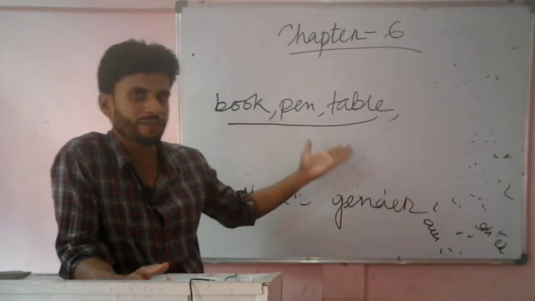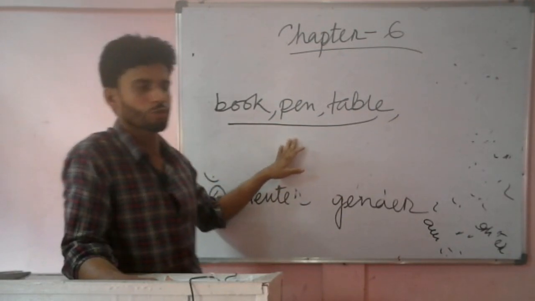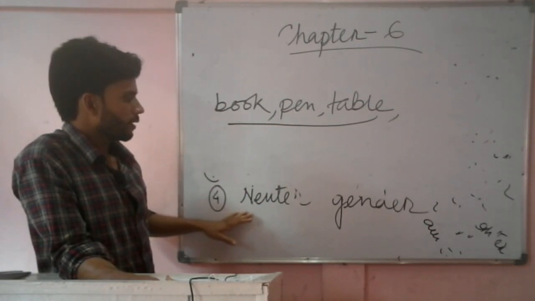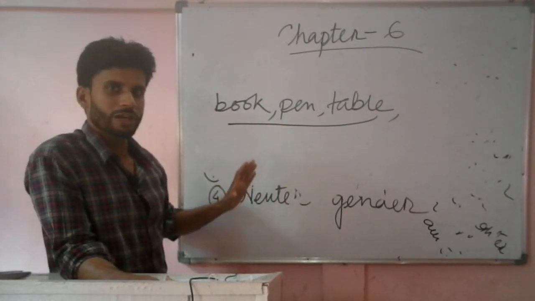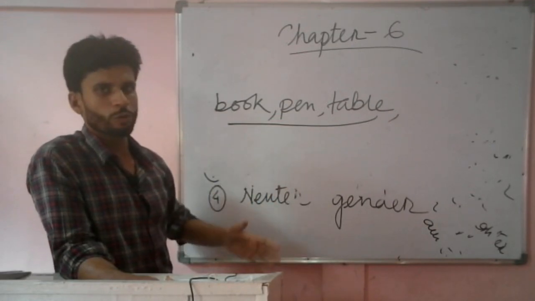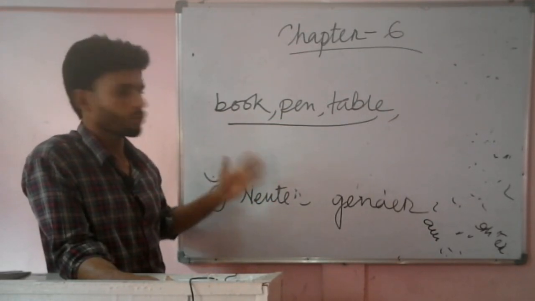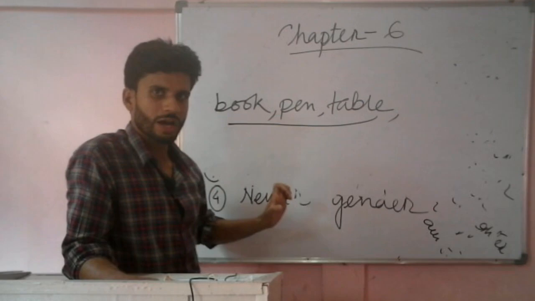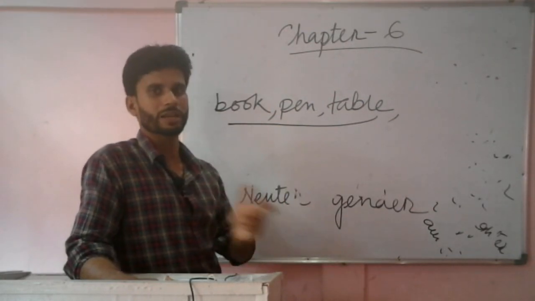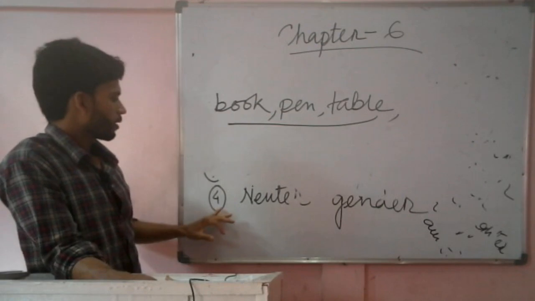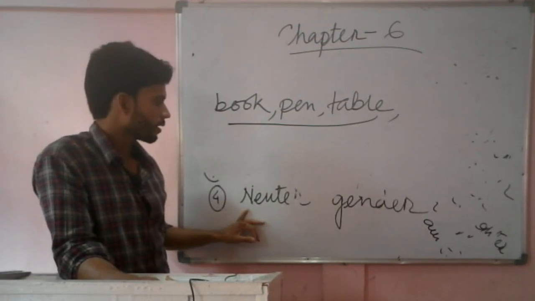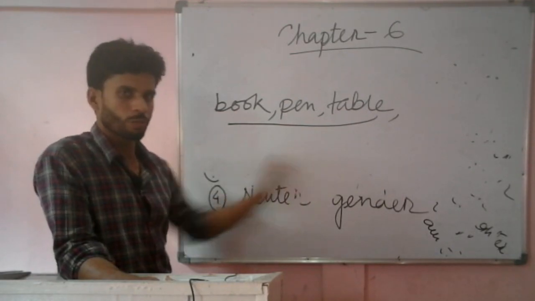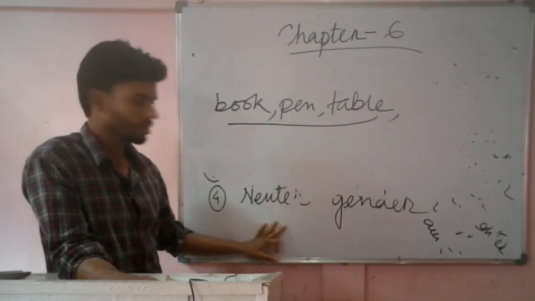Examples, I wrote examples like doctor, teacher, student, then farmer. So a doctor can be a woman, can be a man. A student can be a boy, can be a girl. A teacher can be a man, can be a woman. So a noun which refers to both male and female is called common gender. And the next and the last one is neuter gender.